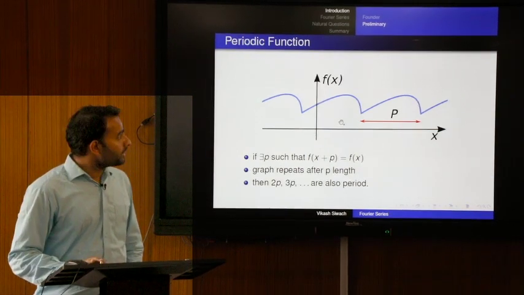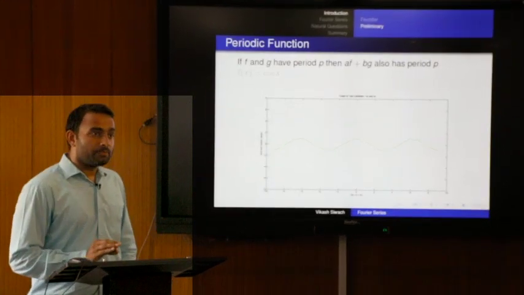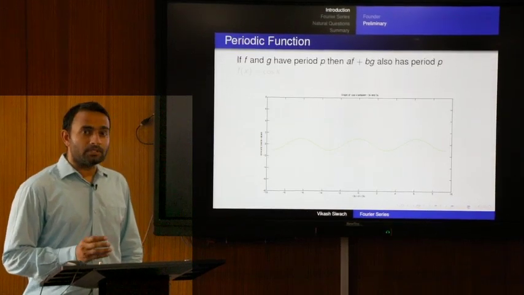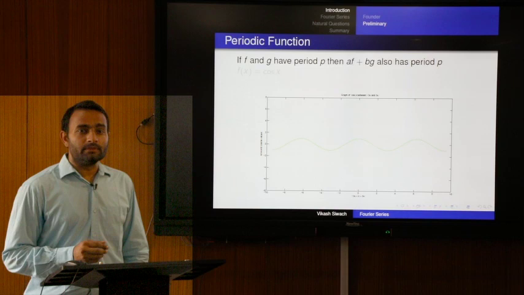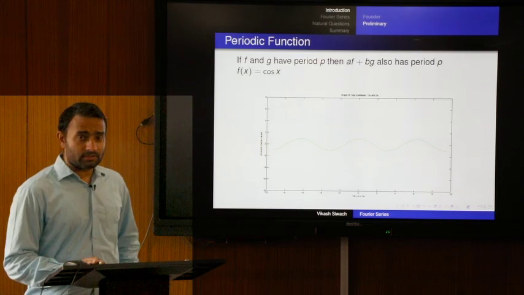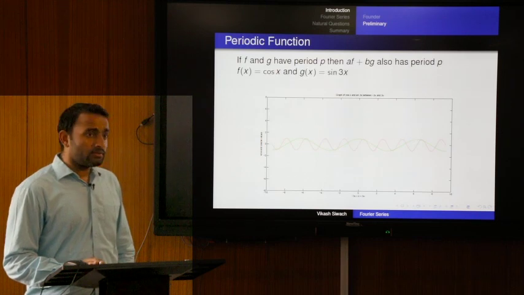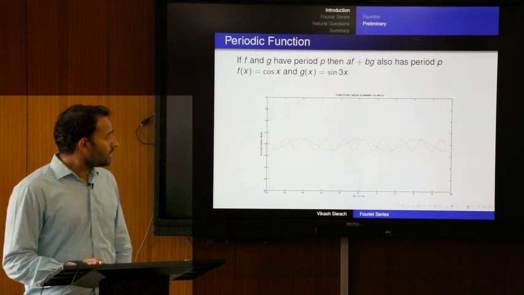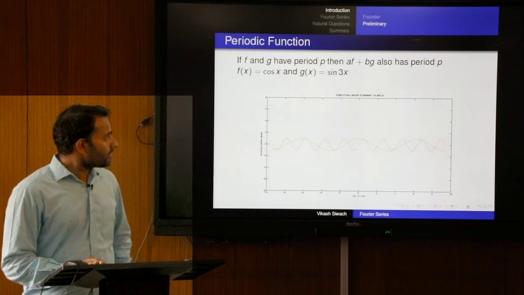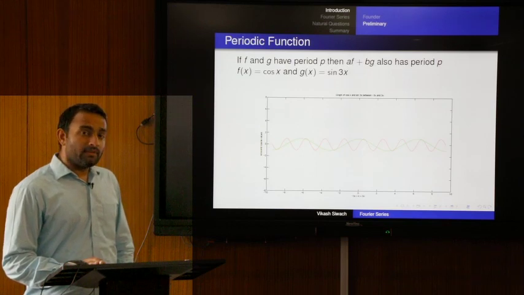One of the important properties of periodic functions is that if two functions f and g both are periodic with period p, then their linear combination af + bg is also periodic with the same period. So, we can see, for example, if f(x) is cos x, this is the graph for the function cos x, which is 2π periodic. We also plot the graph of the function g(x), which we have taken as sin 3x, shown in red color. So sin 3x is actually 2π/3 periodic, the fundamental period is 2π/3, but 2π is a multiple of 2π/3. So, we can assume that this g(x) is also 2π periodic.